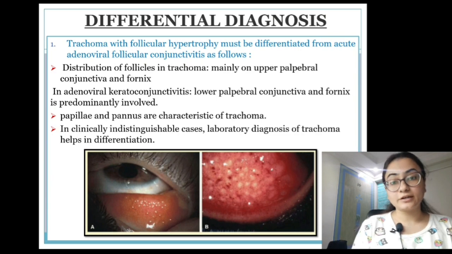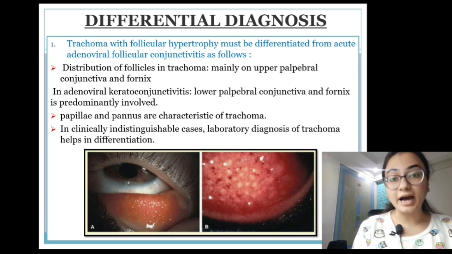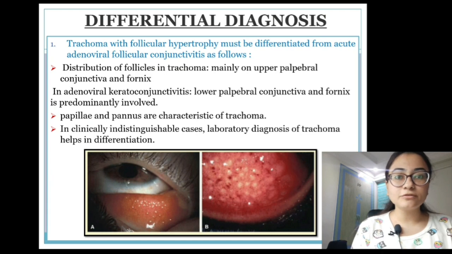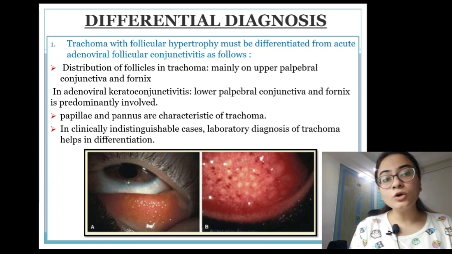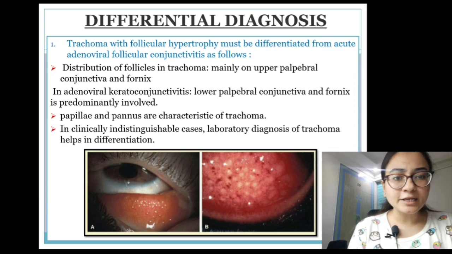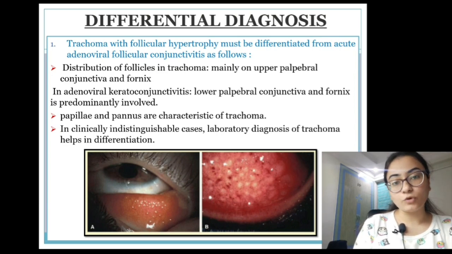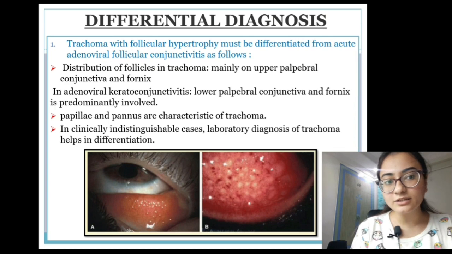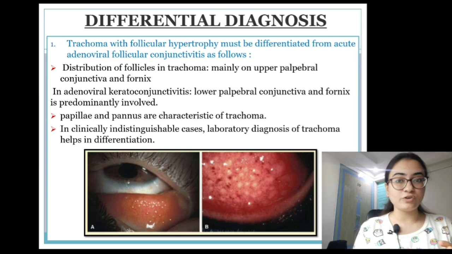Now differential diagnosis. Two important things we are going to see in the differential diagnosis. One is trachoma, which has follicular hypertrophy, and it has to be differentiated from adenoviral follicular conjunctivitis. The image you are seeing below is adenoviral follicular conjunctivitis, and you can see the follicles are present just the same way as we have them in trachoma. So what is the difference?